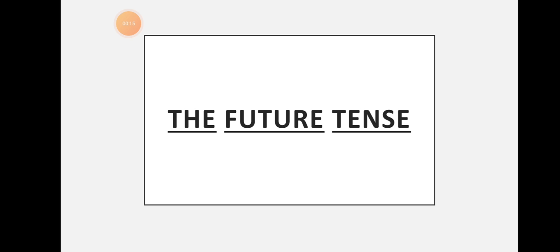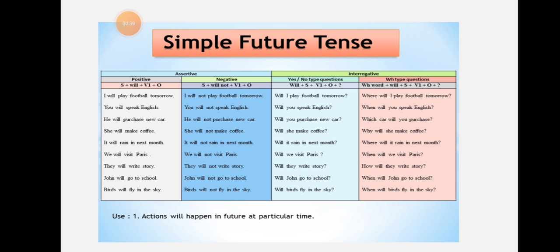Okay, dear students, as you know, we have started our revision, and today the topic we have selected for the revision is future tense. We have already discussed present tense and past tense, and now the last one is future tense. As you're well aware, we have four aspects of every tense: indefinite, continuous, perfect, and perfect continuous. So we are going to start the future tense revision from future indefinite tense.